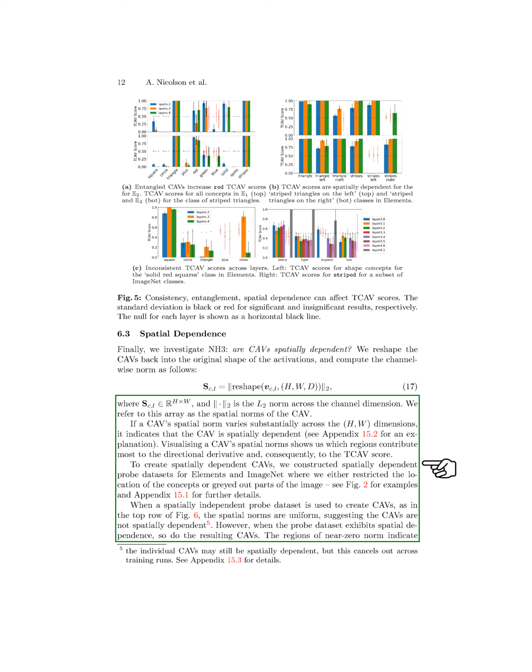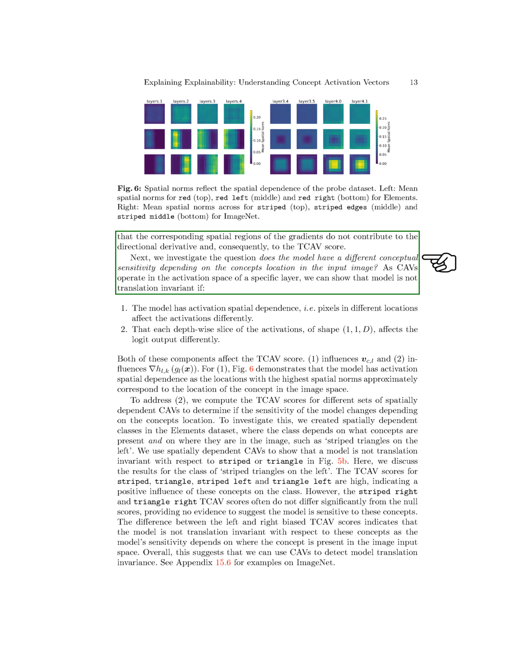When we used a spatially independent probe dataset, the spatial norms of CAVs were uniform, indicating no spatial dependence. However, when the probe dataset showed spatial dependence, the resulting CAVs also exhibited spatial dependence. This means that certain regions of the gradients did not contribute to the TCAV score.